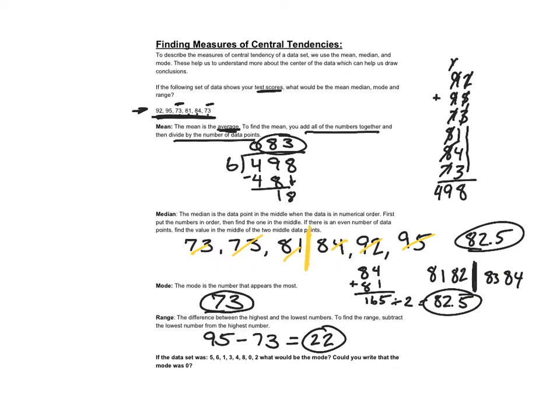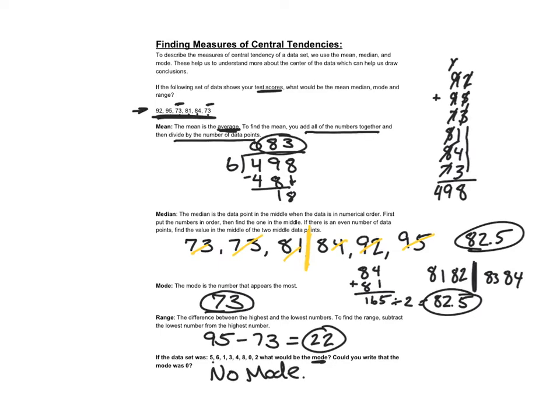Now let's look at this question down here. It says if the data set was 5, 6, 1, 3, 4, 8, 8, 0, 2, what would be the mode? So we're looking for the most common result. So in this case, all of our numbers appear only once. So that means that there is no mode.